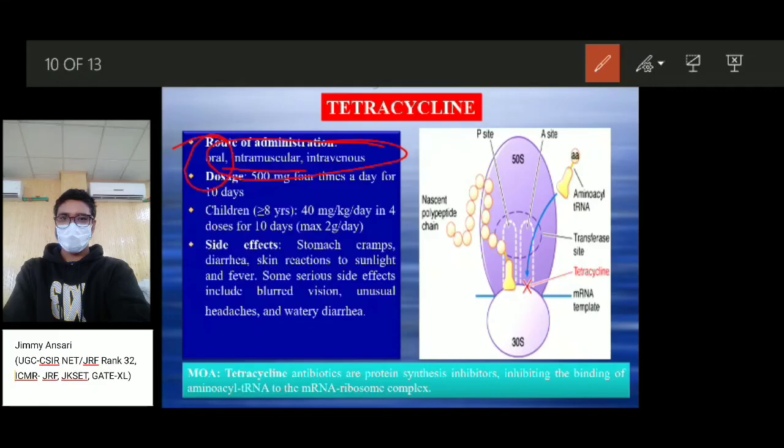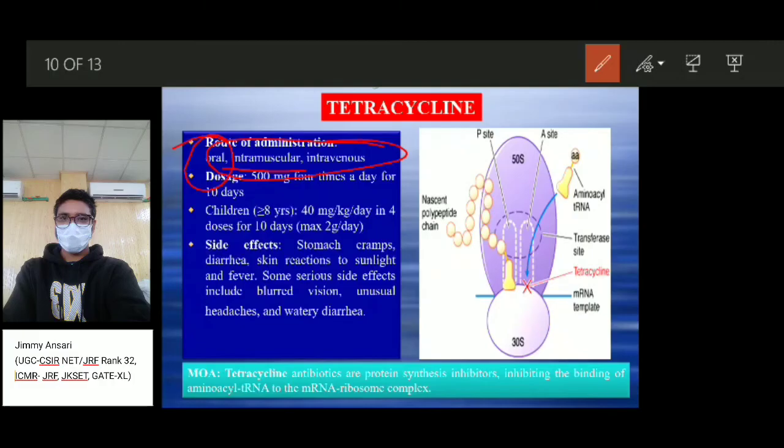Some side effects of this drug are stomach cramps, diarrhea, skin reaction to sunlight, and fever, which are common. Some serious side effects such as blurred vision, unusual headache, and watery diarrhea are rare. Generally, tetracycline inhibits protein synthesis.